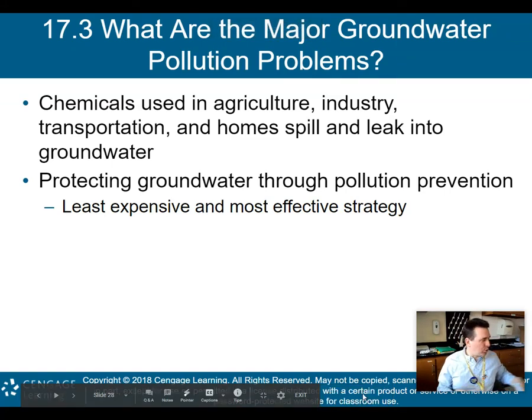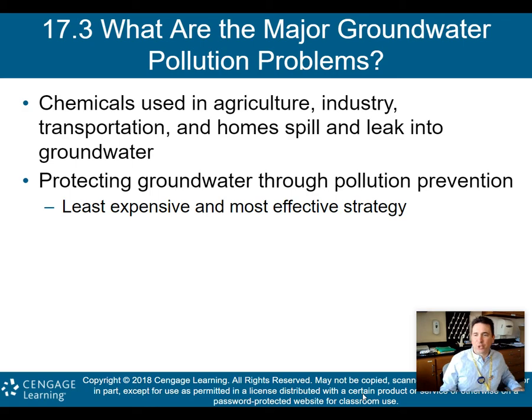All right, welcome back to part 2 of my lecture on chapter 17, which is talking about water pollution. So we're going to move on now, and we're going to talk about what the major problems of groundwater pollution are, okay? Chemicals used in agriculture, industry, transportation, and homes spill and leak into groundwater.